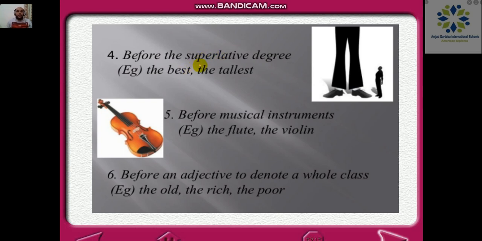Before the superlative degree, when you say someone, he is the best. First of all, because the superlative needs to have a the there in the rule. Second, before the superlative, because you're not going to talk about someone and tell that he is the best without knowing him. Of course, you know him. And before musical instruments, because they are known to everyone. And before an adjective to denote a whole class. The old people, the rich people. I'm not talking about one person. I'm talking about a whole class of people. So I'm going to add the because I'm talking about a class which is known to everyone.